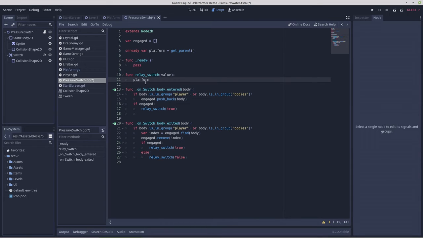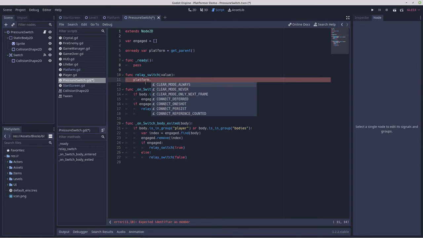Platform dot platform state. We're just making up a function name here.